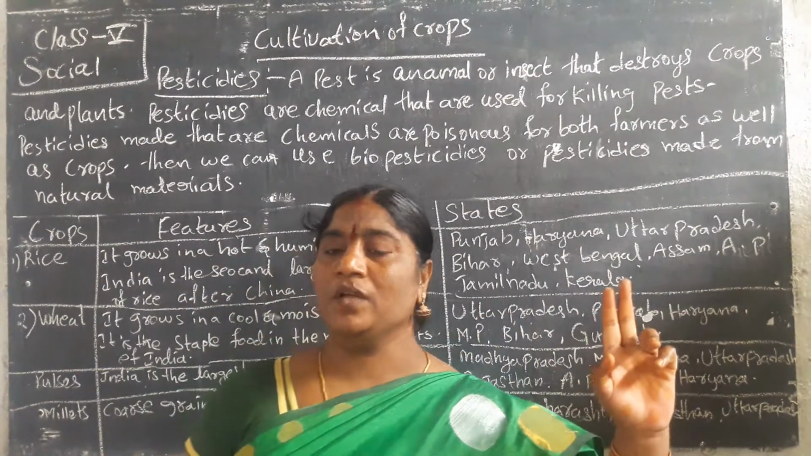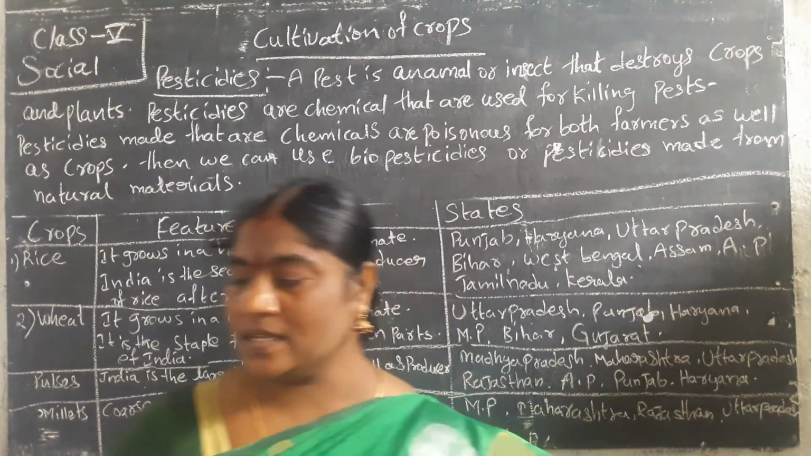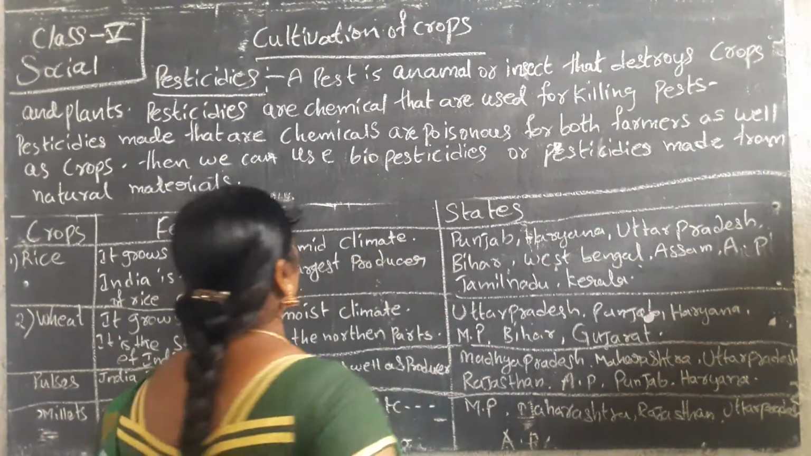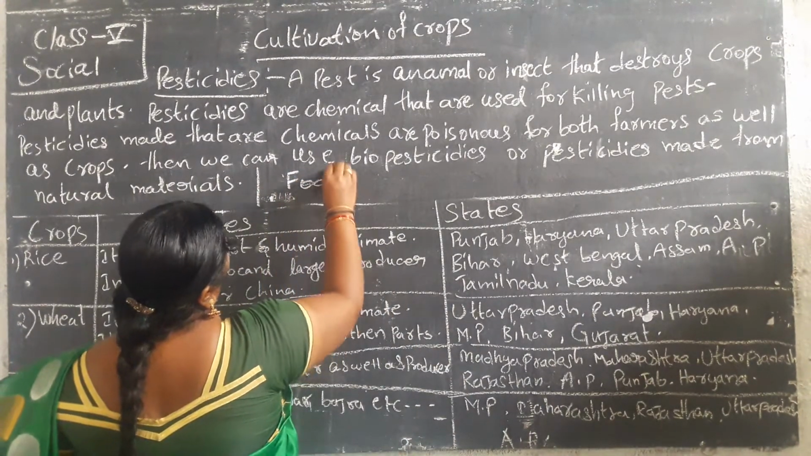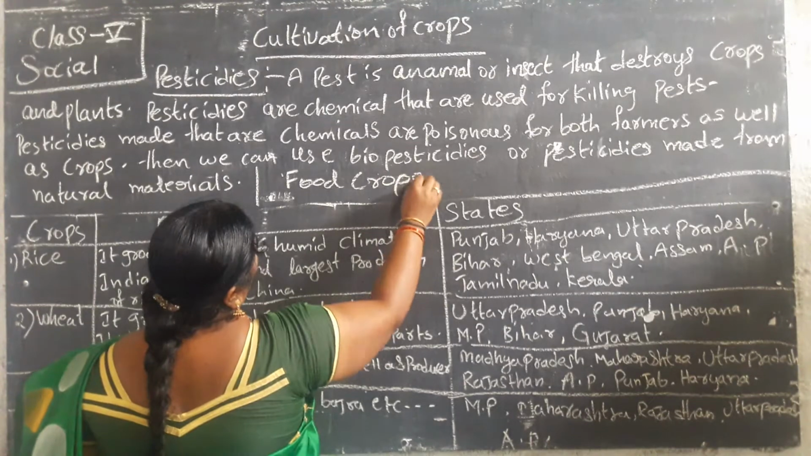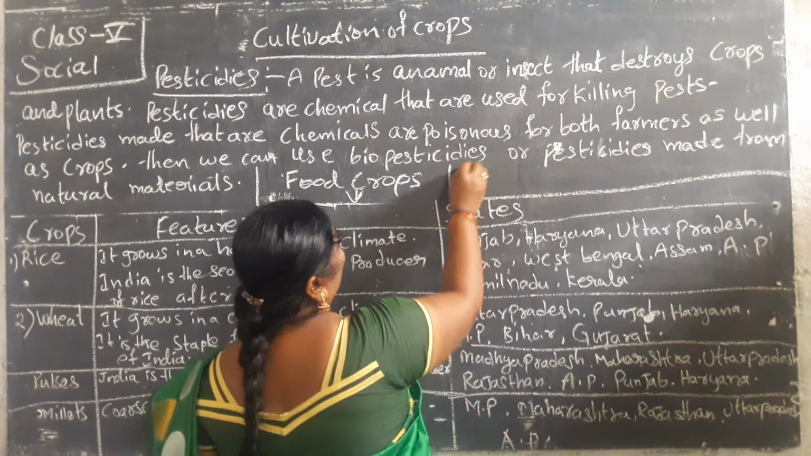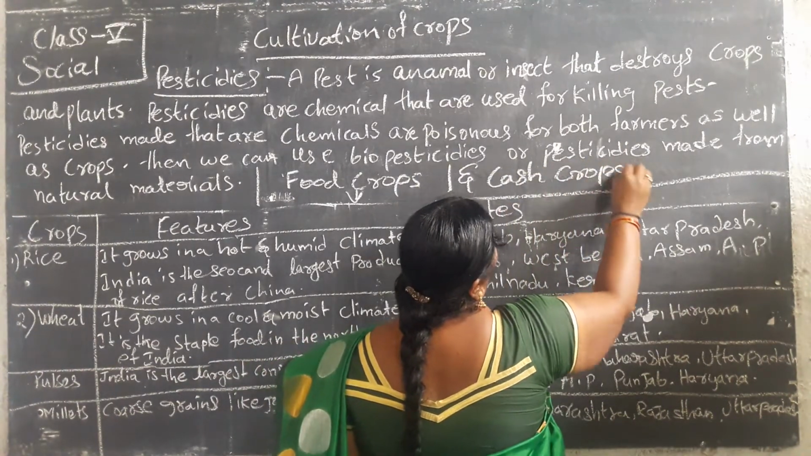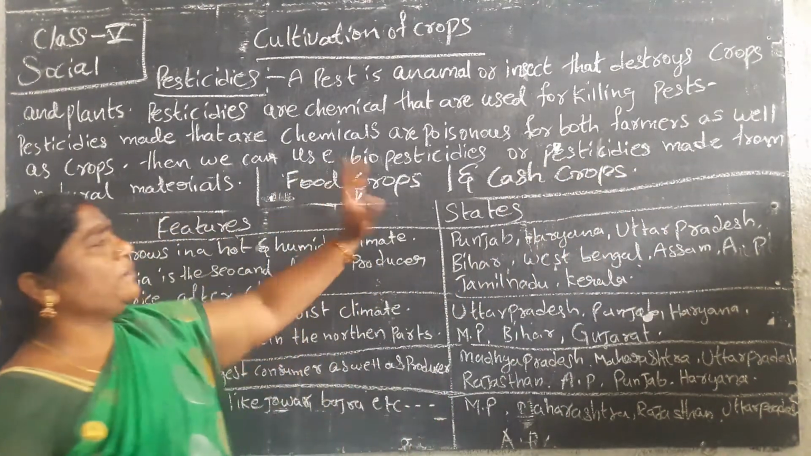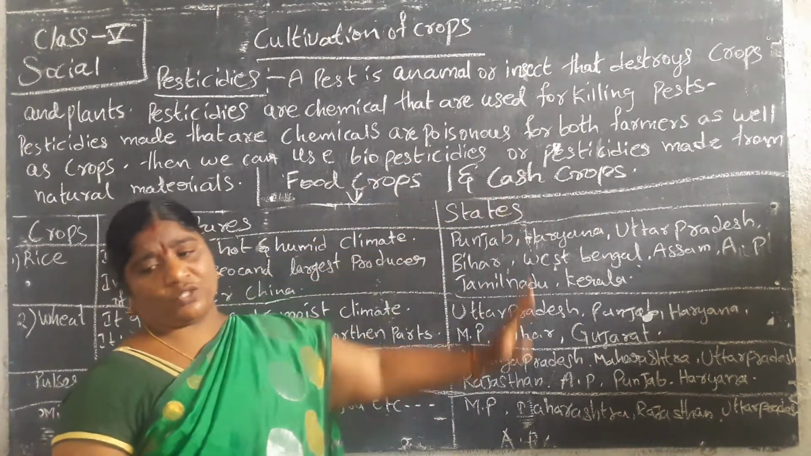There are two types of crops: one is food crops and the next is cash crops.